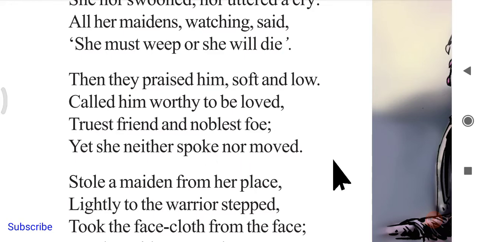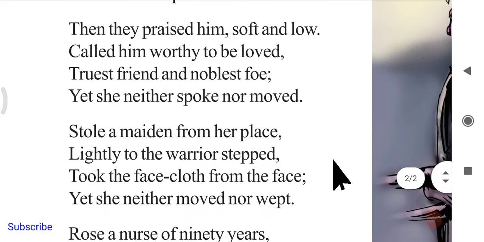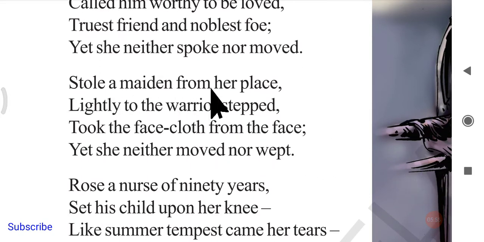She is just shocked, looking at the dead body of the warrior. Okay, next: "Stole a maiden from her place, lightly to a warrior's steed, took the face cloth from her face, yet she neither moved nor wept." So what happens here? Even though so many things are going on, the woman is still not crying. There was a maiden, a lady who moved beside the dead body, and she took the face cloth from the face.